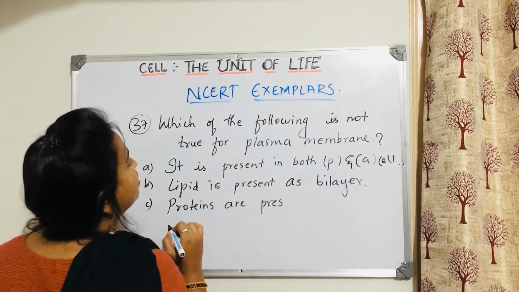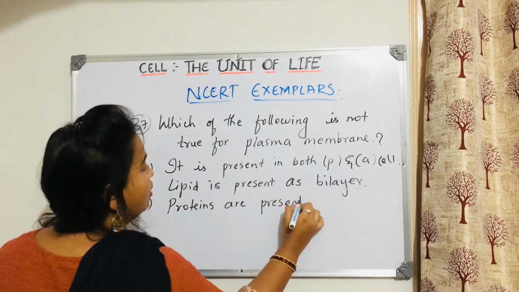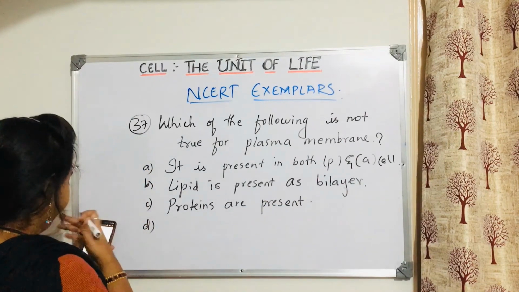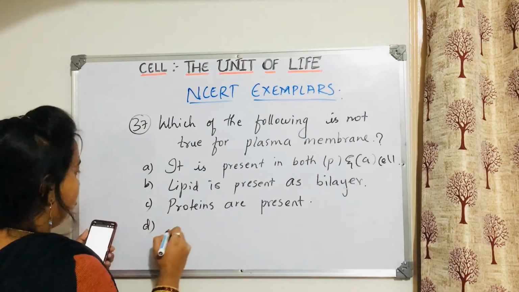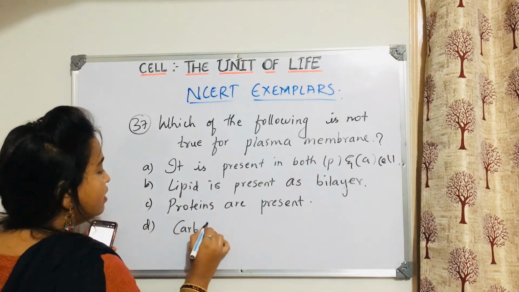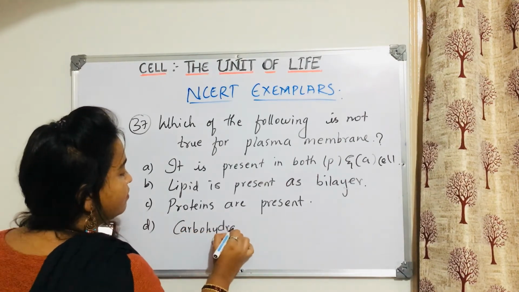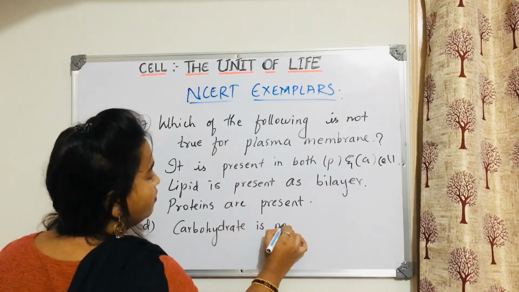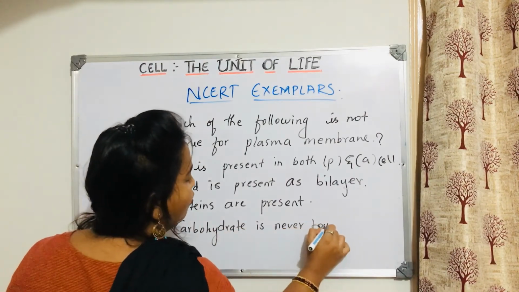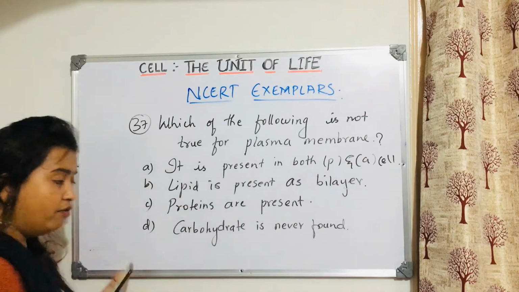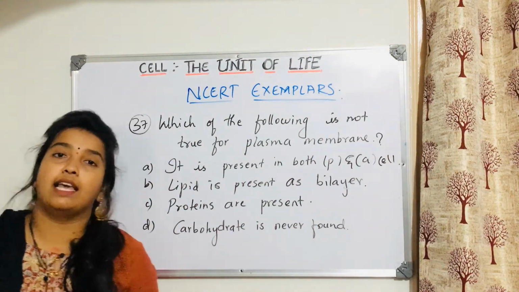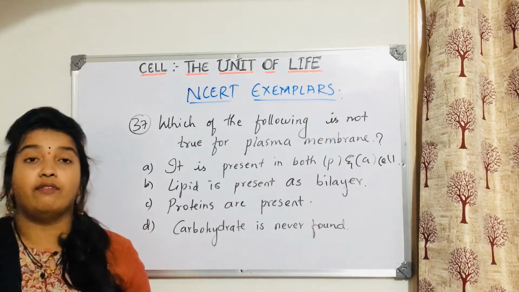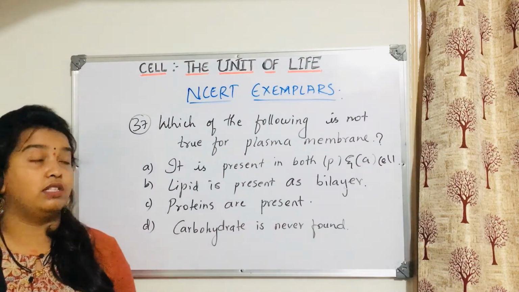What is the question here? Which is not true. Then carbohydrate is never found. They are asking which is not true. They are not asking which is true. They are asking which is false out of this.